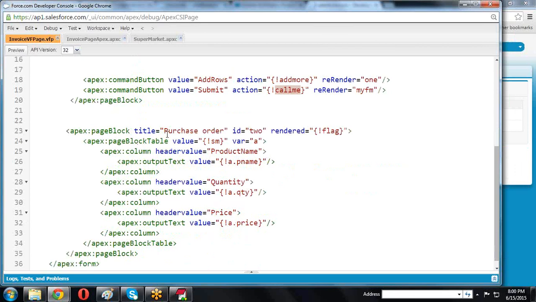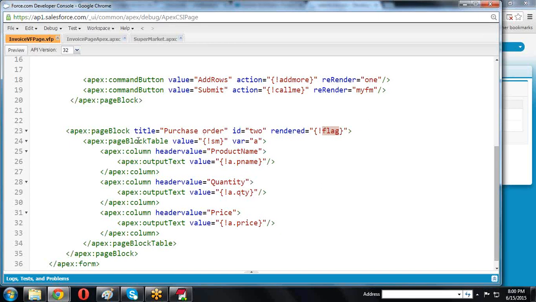The reason is, here in the page block table for purchase order, there is a flag we are calling. Initially the flag is false only. Whenever we click the button, the flag value changes to true. Rerender means the values are rendered here.